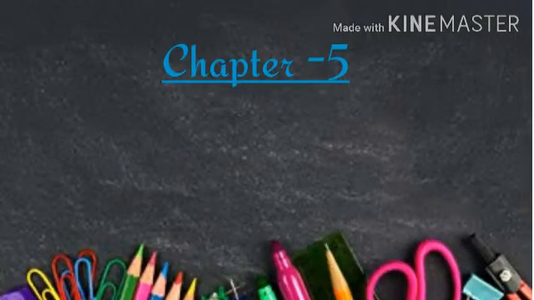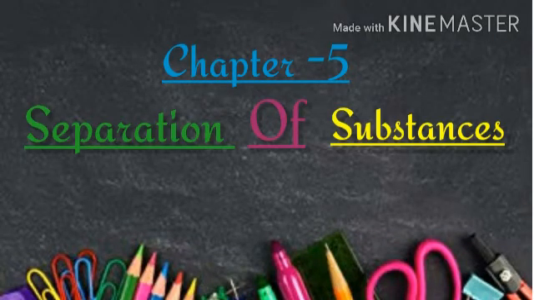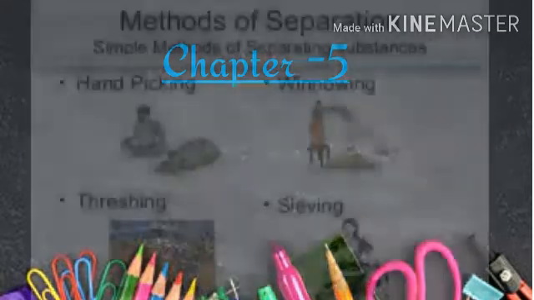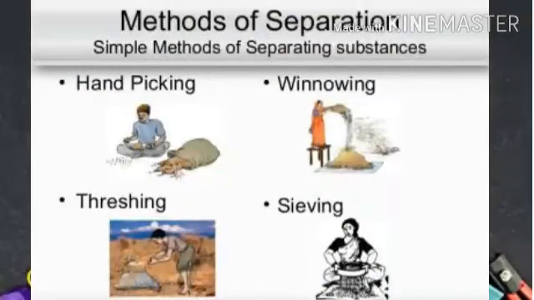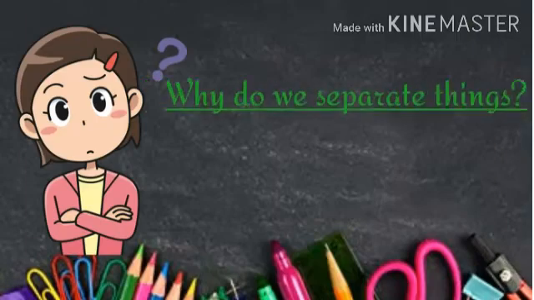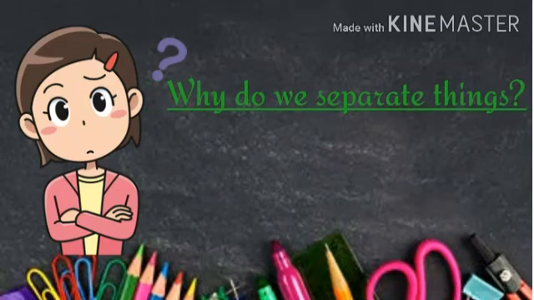Good morning, children. Today we are going to start a new chapter from class 6 science, that is separation of substances. In this chapter we will discuss various methods of separation. But before that we have to understand why we need to separate things.